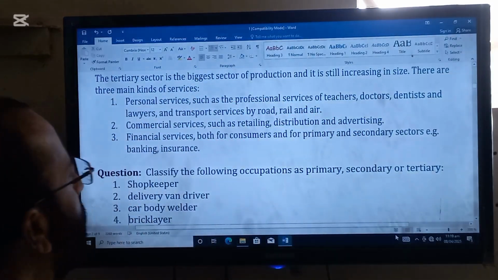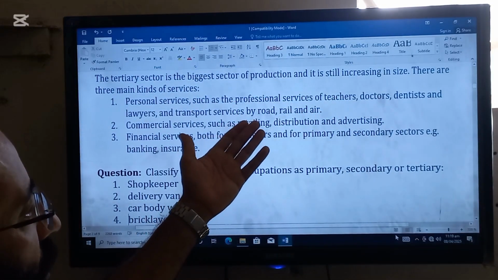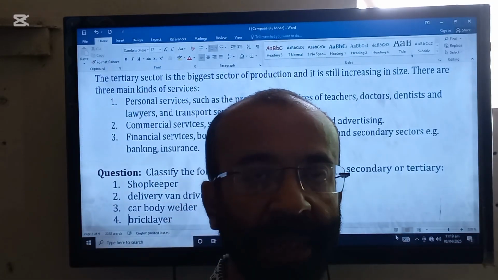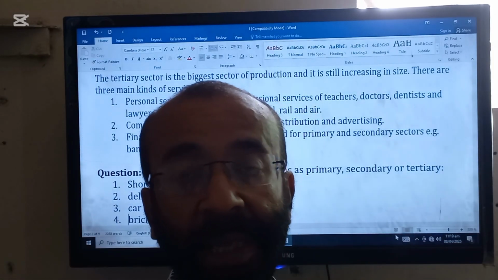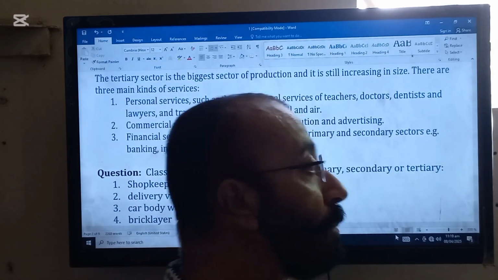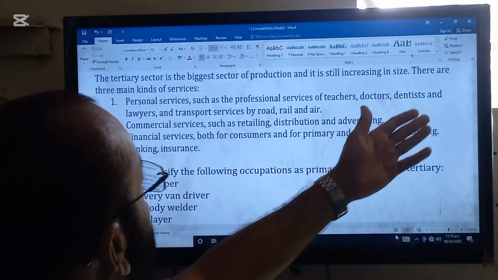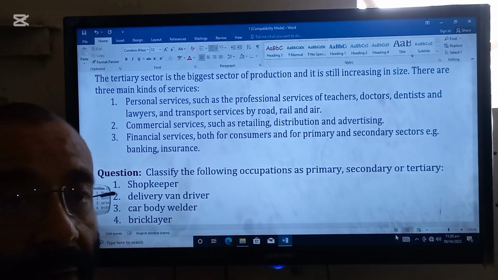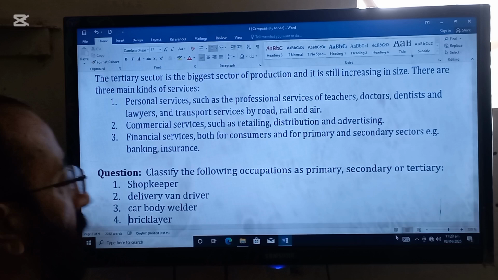The tertiary sector is the biggest sector of production. In any country, particularly in Pakistan, the tertiary sector is also the biggest sector, and it is growing day by day in size. There are three main kinds of these services. So we are now talking about these services. Services are of three kinds.